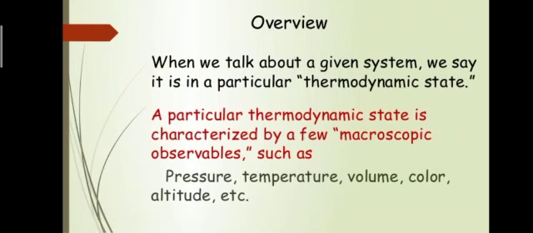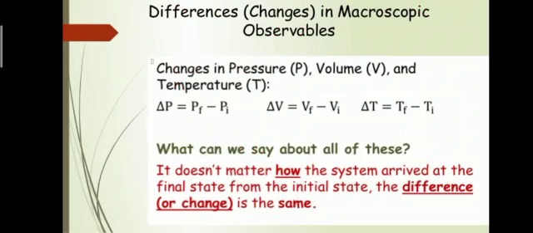Now there are two characteristics of the state function. I have already told you that a state function is that property of the system which depends on the initial and final states. Initial and final states of temperature, volume and pressure. While it is independent of the path adopted to bring about a change.